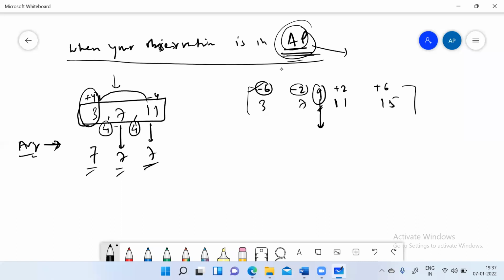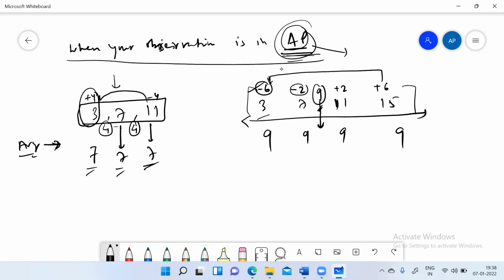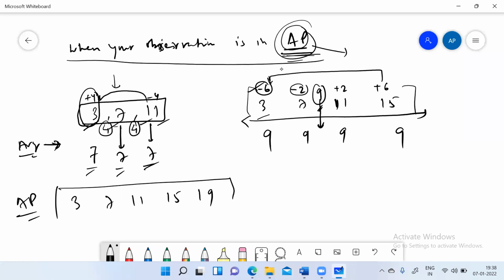So what happened here is, if you redistribute the numbers, like if you take 6 from 15 and give it to 3, and 2 from 11 and give it to 7, every value will become the same, which is 9. So if there was an odd number of elements, we could have taken numbers like 3, 7, 11, 15, and 19. In this case, again, we have an AP, and the number of observations is odd, like 5 observations. So the central value will be my average value.